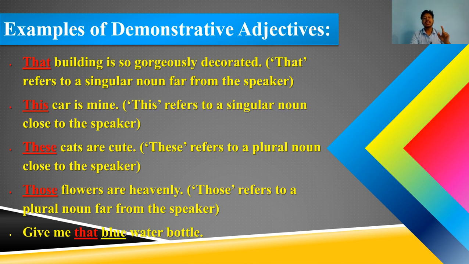Give me that blue water bottle, means that you can indicate which is not near you. That boy, that school, that building. So, in this way you can use demonstrative adjectives. Okay? So, here that, this, these, those are demonstrative adjectives.